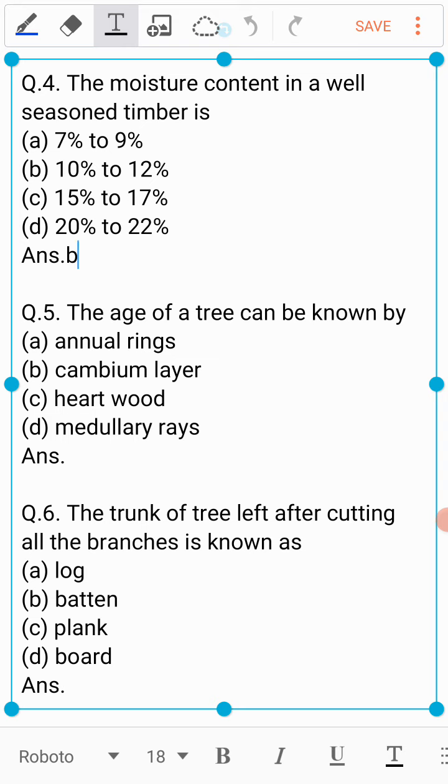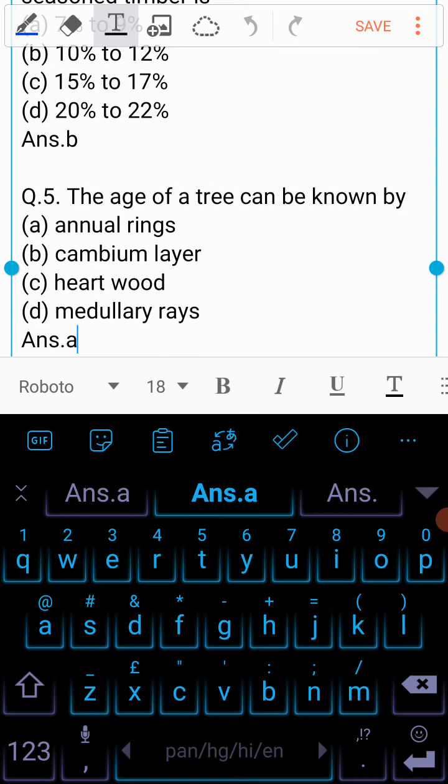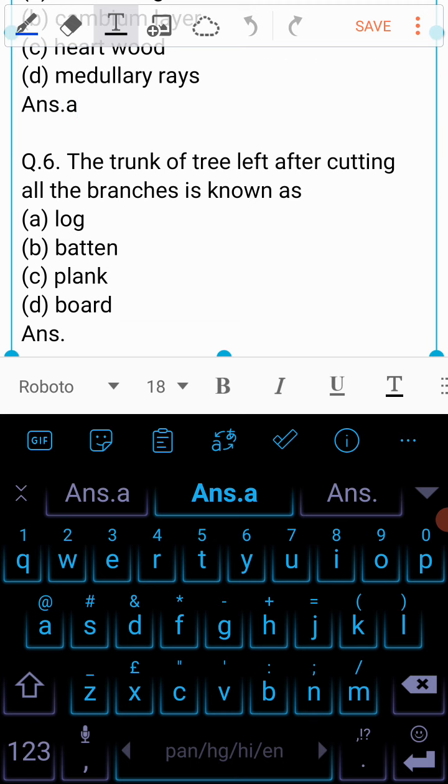Question number 5 is, the age of a tree can be known by A. Annual rings, B. Cambium layer, C. Heartwood, or is it D. Medullary rays? And the answer to this question is A. Age of a tree can be known by counting the annual rings of the trees.